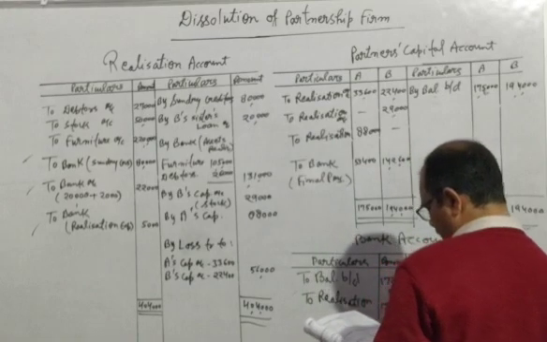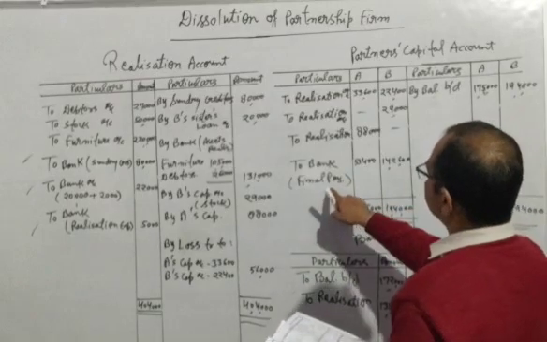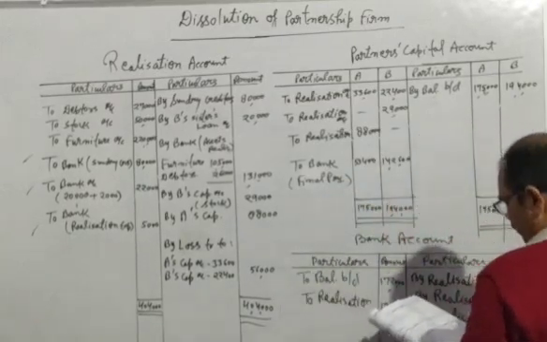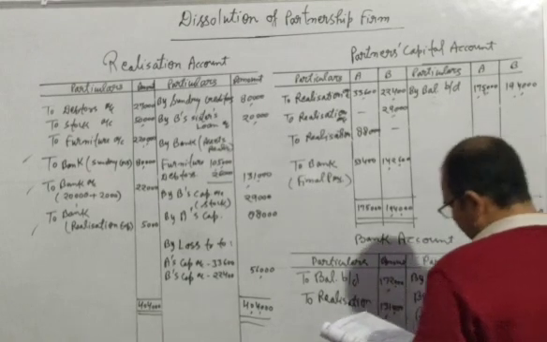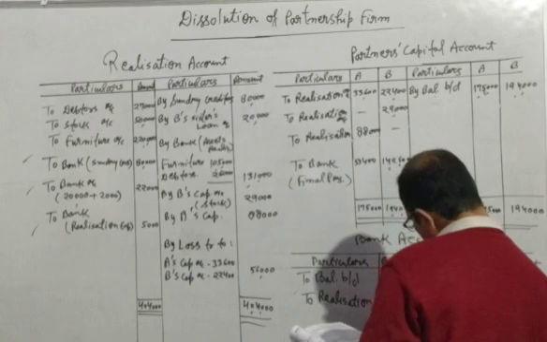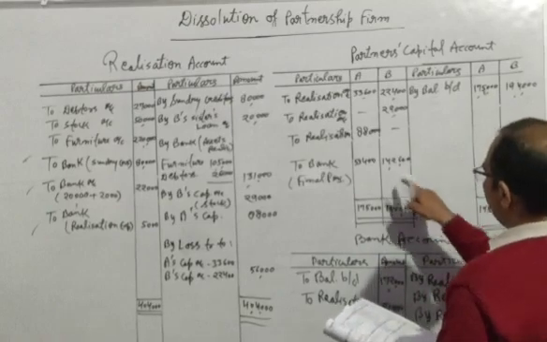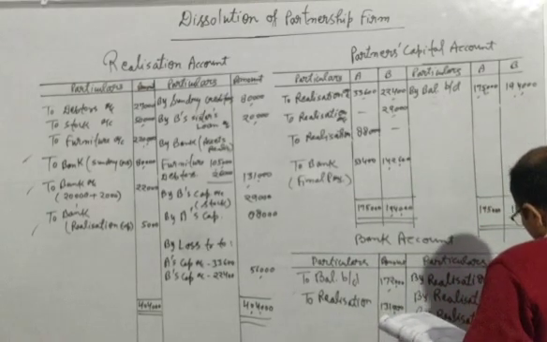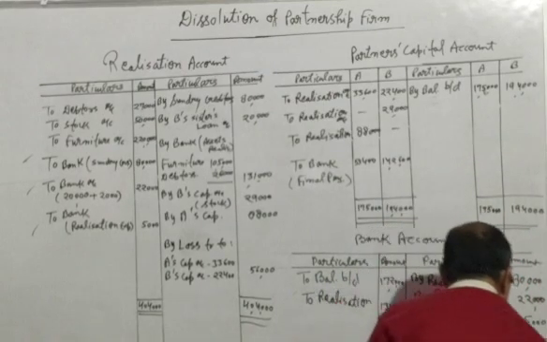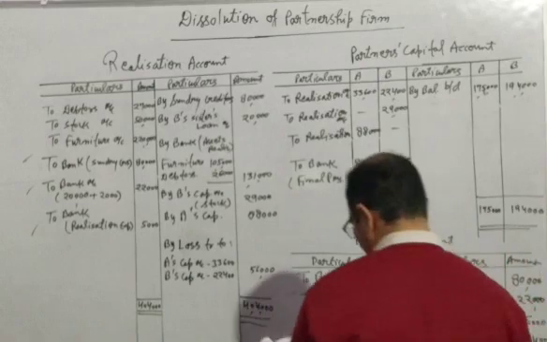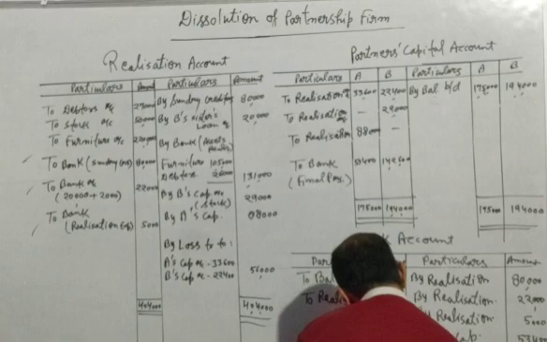The next is A's capital account. The final payment was given in the partners capital account. We will also see in the capital account. So we will write here 53,400. And last one is B's capital account. This is the amount 1,42,600. After doing this, now we will make the balance. If the balance is equal, the question is right, otherwise the question is wrong, and the total is equal, 3,03,000 will come